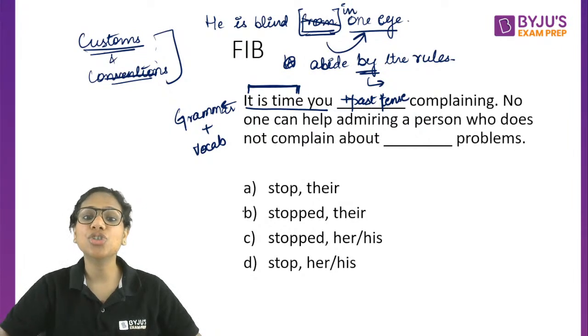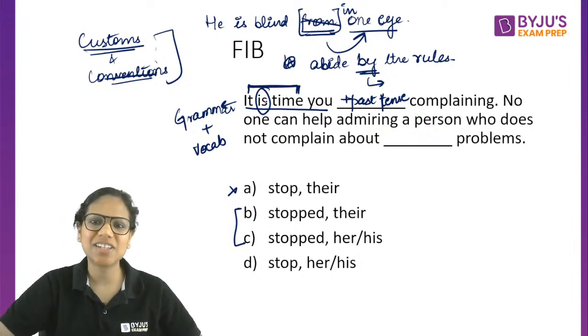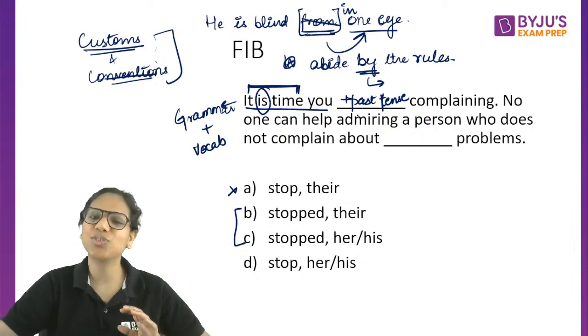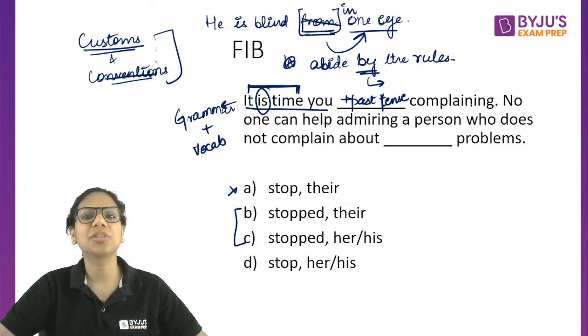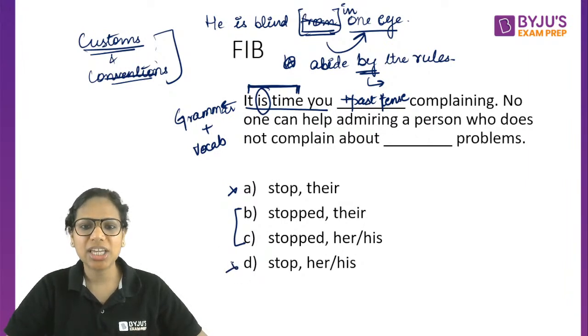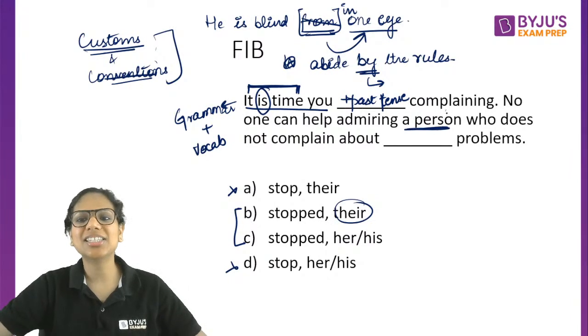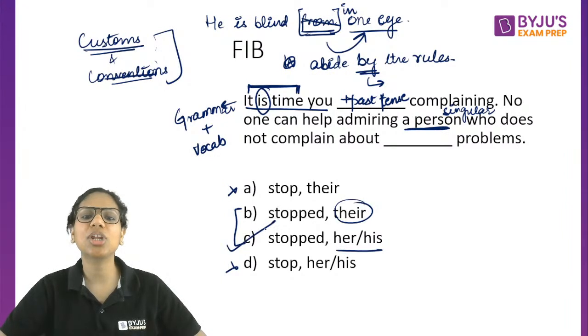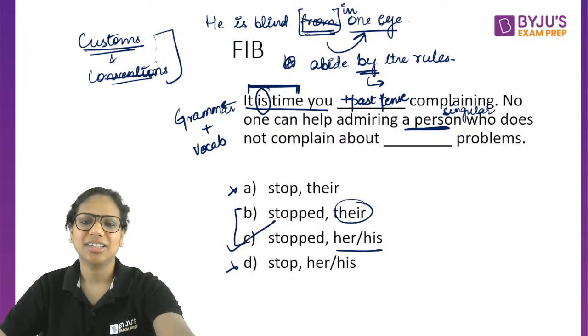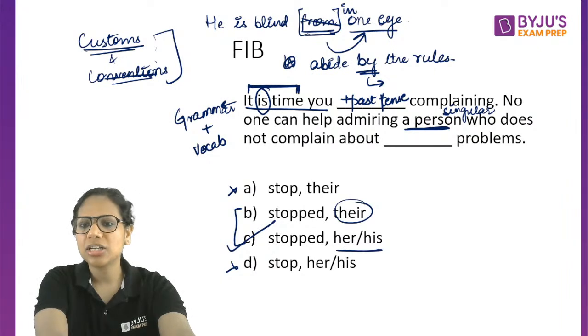It is time you stopped complaining, not stop. I understand there is an is here, that is present tense, but this is the construction of this phrase. So A and D are eliminated. Now, B and C, there is incorrect because when I say a person, that is singular. A person is singular, so it should be her or his and not there. So those who marked C as the answer, that was indeed the answer.